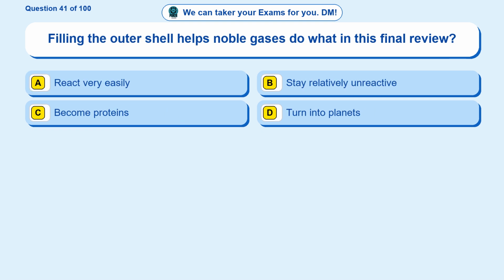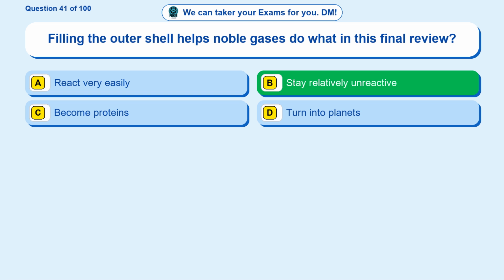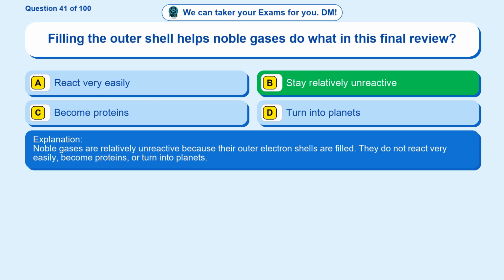Question 41. Filling the outer shell helps noble gases do what in this final review? Option A, react very easily. Option B, stay relatively unreactive. Option C, become proteins. Option D, turn into planets. The correct answer is option B. Stay relatively unreactive. Noble gases are relatively unreactive because their outer electron shells are filled. They do not react very easily, become proteins, or turn into planets.